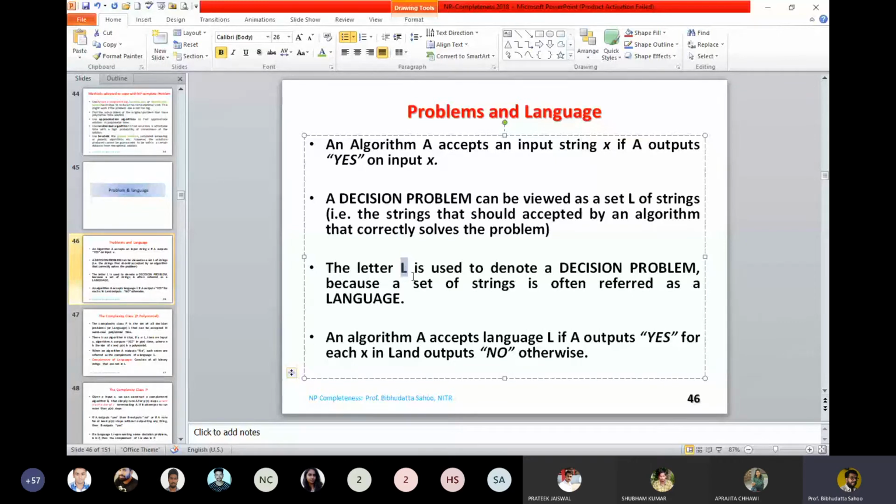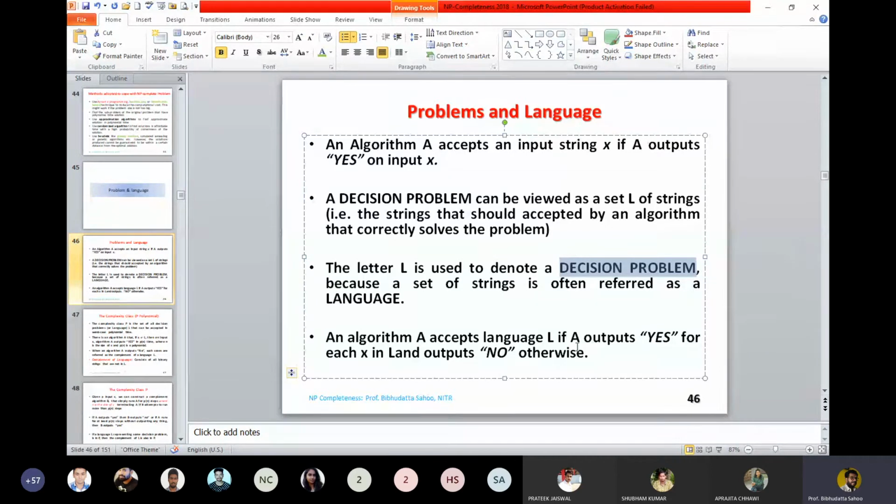So indirectly that is written as L is used to denote a decision problem. That means the machine which you have designed, for the set of inputs you are supplying, you are going to say they are acceptable. Your machine is halting. You start with a start state and reach the goal state.